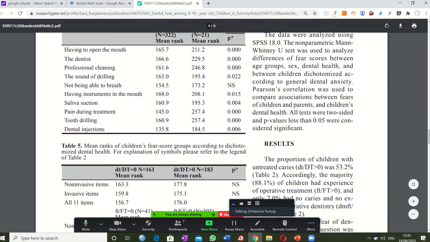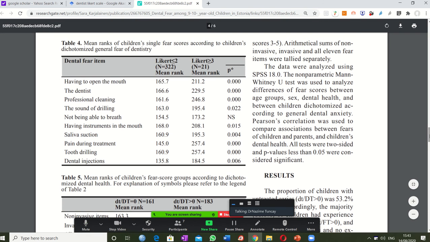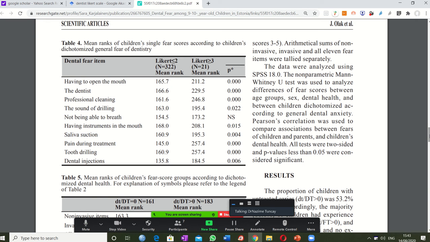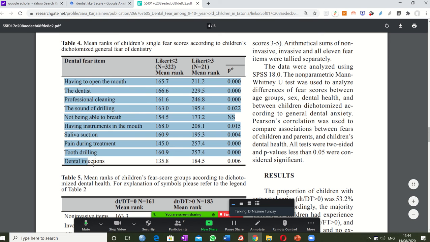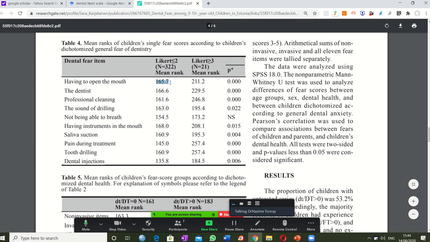Now means, okay? So in all the research articles, in all of them, we count frequencies, percentages, mean, mode. These are important for us for interpreting. So these are the question items that children are afraid of, and these are the means of their answers.